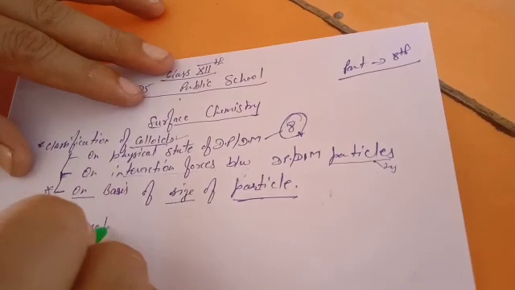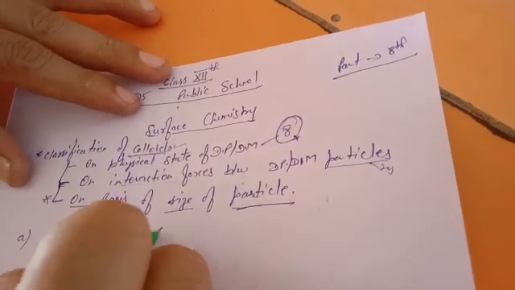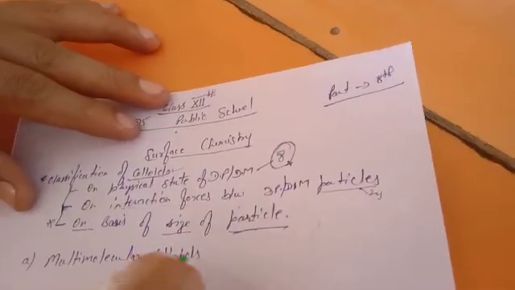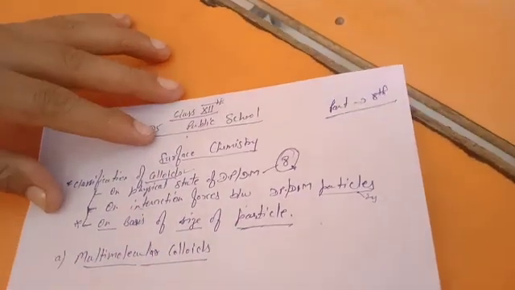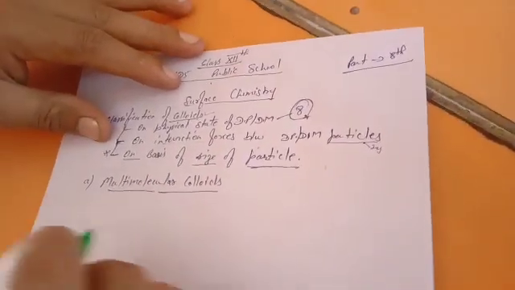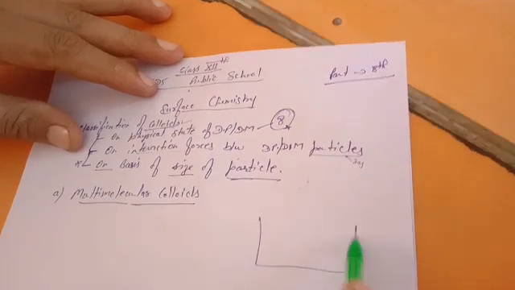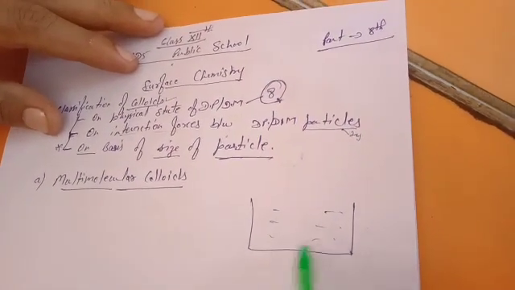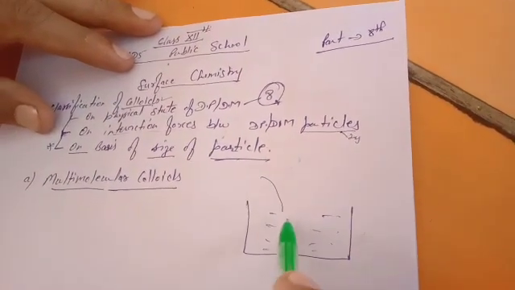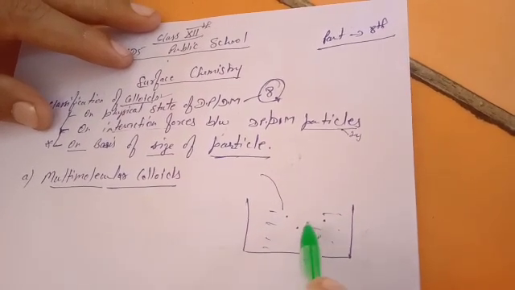multimolecular colloids. So what are multimolecular colloids? For example, suppose this is a beaker in which there is a dispersion medium. We are putting in dispersed phase particles. These are the dispersed phase particles.